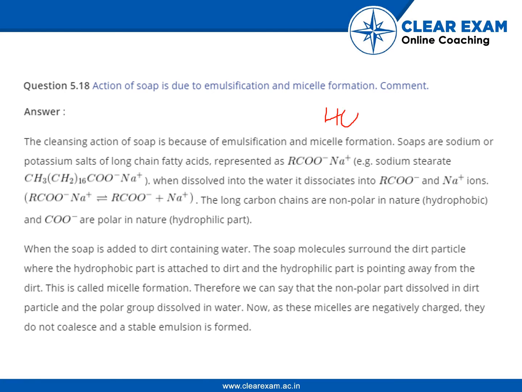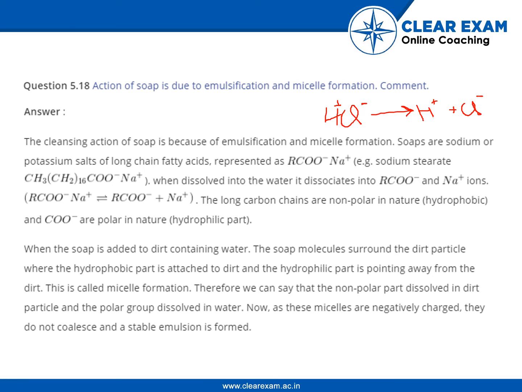HCl also has two parts, Cl minus and H plus. When we dissolve it in water, it dissociates into H plus and Cl minus. So similarly, RCOO minus Na plus dissociates into RCOO minus and Na plus.